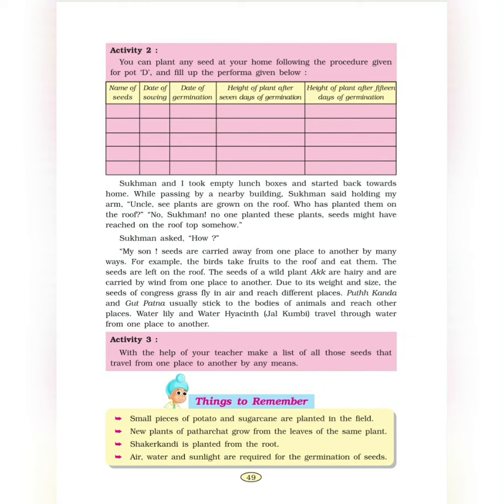It will grow well. Next point is air, water, and sunlight are required for the germination of seeds. This is very, very important, and it is very, very simple. Air, water, and sunlight. All three things are very important. If any of these things is missing, then the plant will die or the seed will not germinate at all. Okay, let's do the exercises also.